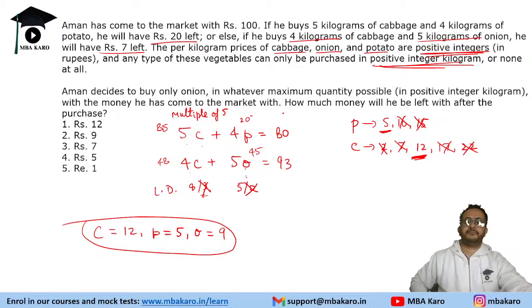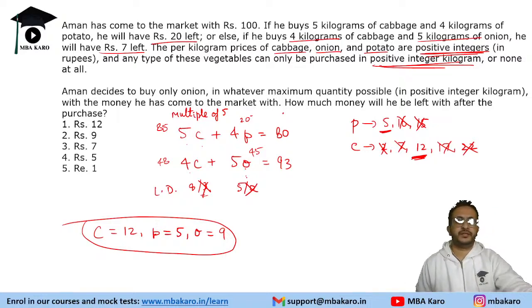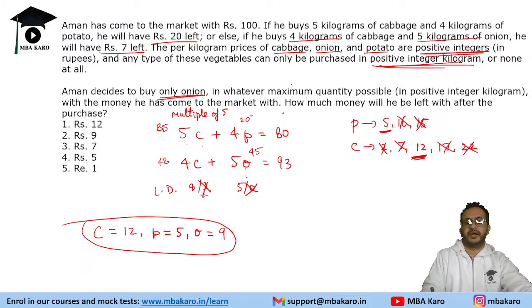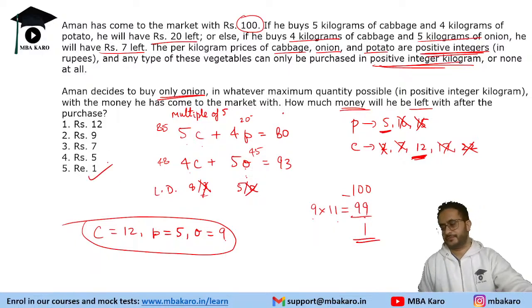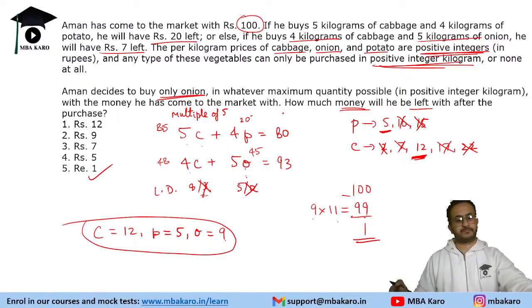Now we are given that he comes to the market and decides to buy only onion, and whatever maximum quantity he can buy, how much money will be left with him? We need to find the money left, right? So onion is 9 rupees and he has 100 rupees with him. So he can buy 11 kg onions for 99 rupees. 9 rupees is the cost. He can buy a maximum of 99 rupees worth. So he will be left with 1 rupee. So the answer is 1 rupee. Okay.